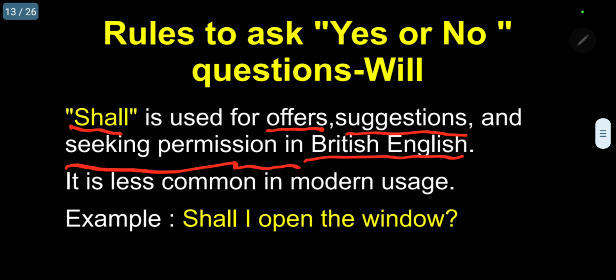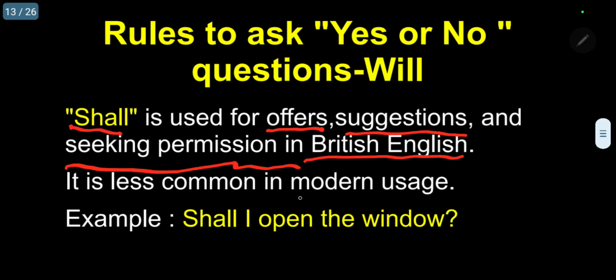Shall I come inside? Shall I take this pen? So it is not a question. Please follow. Shall I give you an offer?